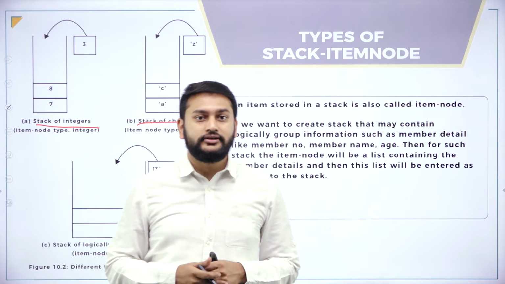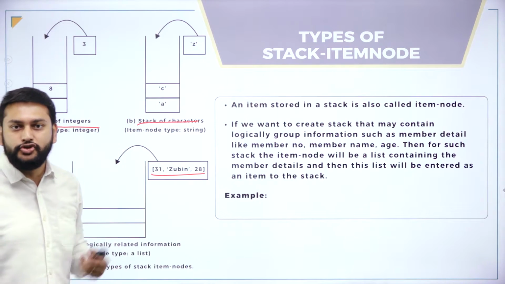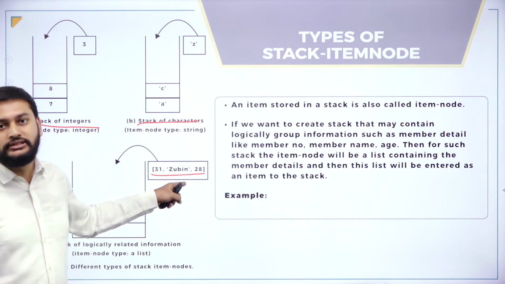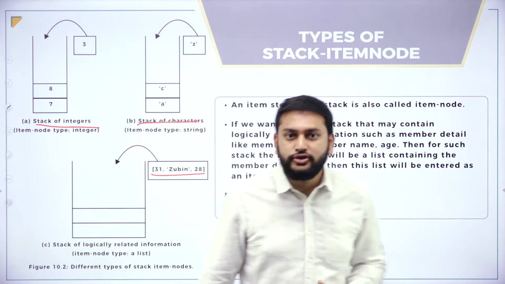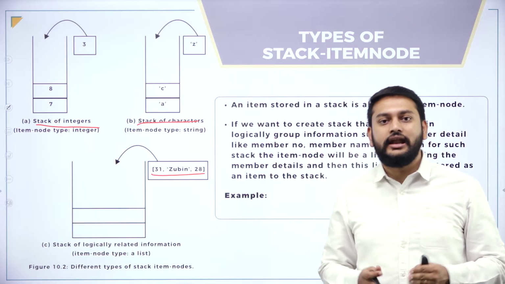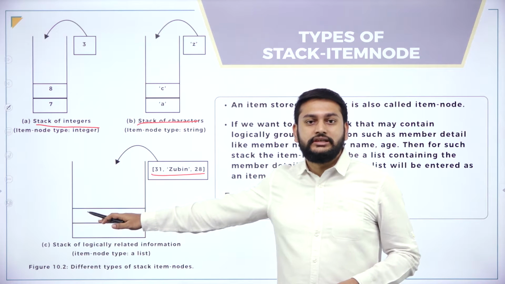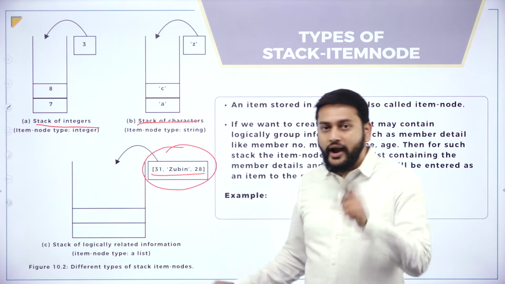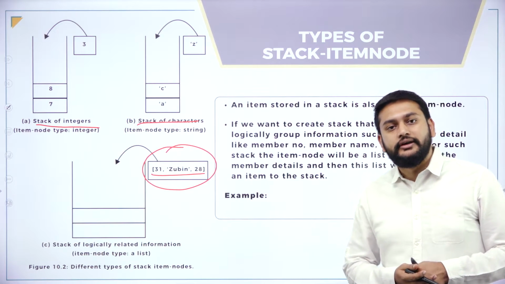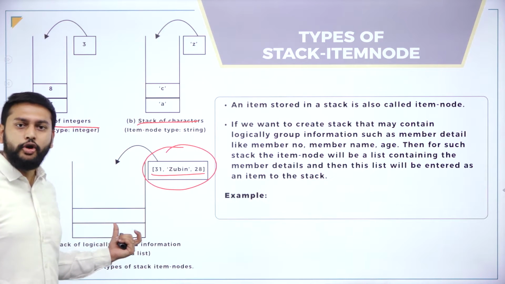Along with characters, please understand, I can also insert related data. That is what I will call a list. I can also insert a list into the stack. It can contain multiple mixed data types inside the list, so I can also insert that. In one row, I can place it, right? This will be treated as one value. So that's what you have to remember. In simple words, this is a memory space that I'm allocating to you.